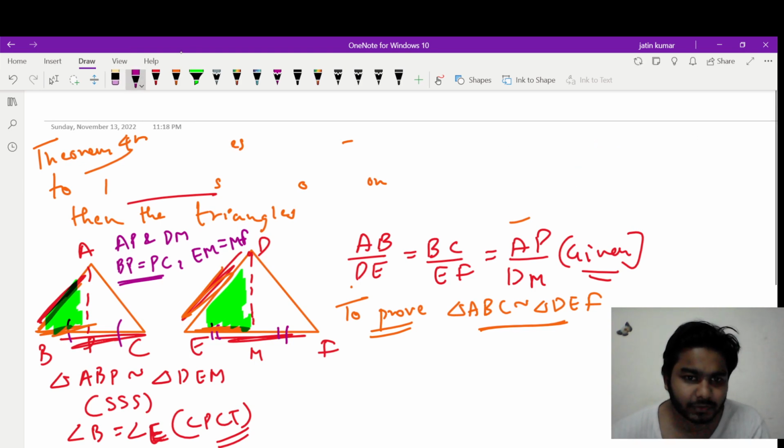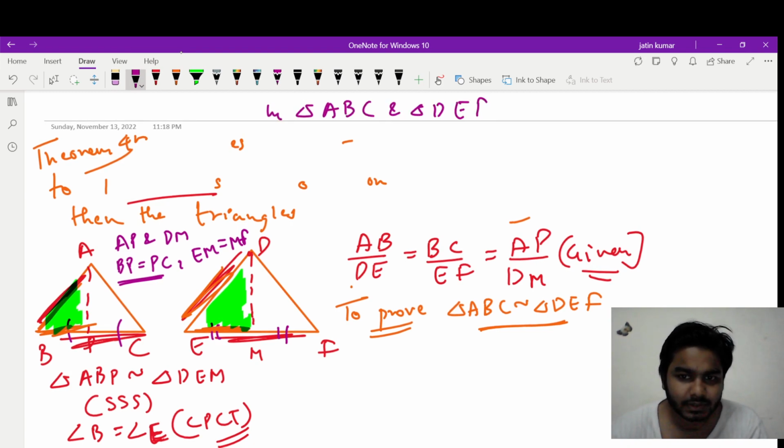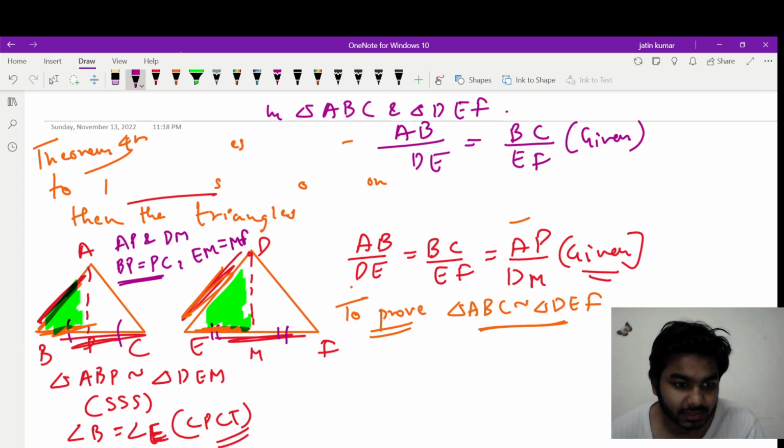Now let's take the bigger triangles. In triangle ABC and triangle DEF, AB upon DE is equal to BC upon EF, right? Given. And look at the angle between them: angle B will be equal to angle E from 1.